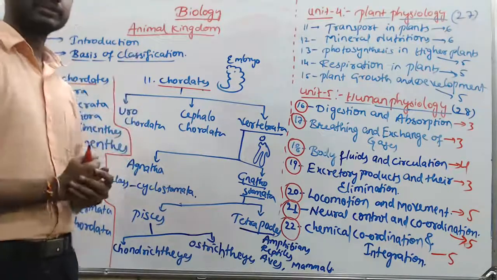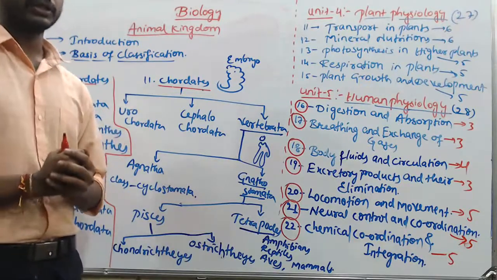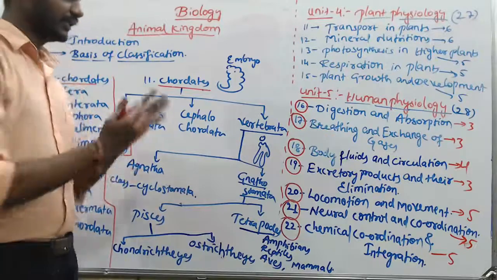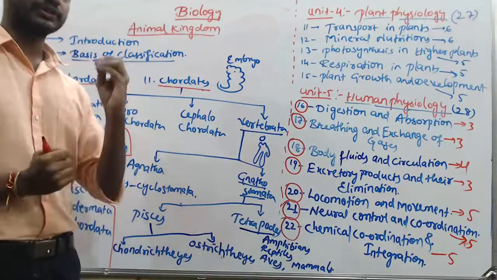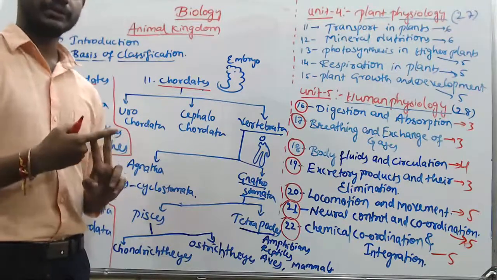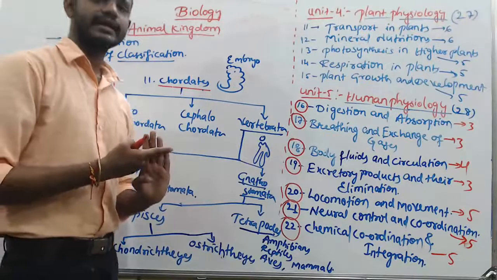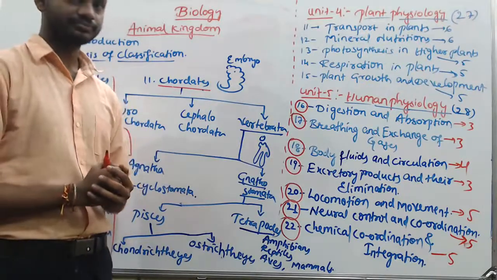This is the systematic classification that we're going to study in the first chapter, the living world. In the second chapter, biological classification, one of the scientists called R.H. Whittaker scientifically classified all the organisms into five groups: Monera, Protista, Fungi, Plantae, and Animalia. Okay, you already came across that in your 10th standard.